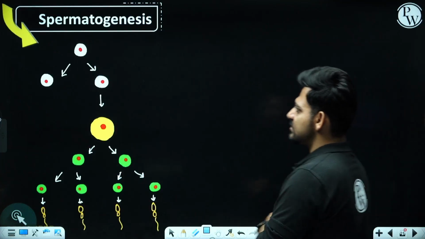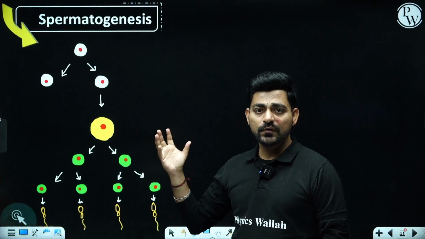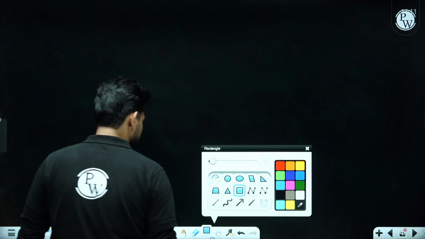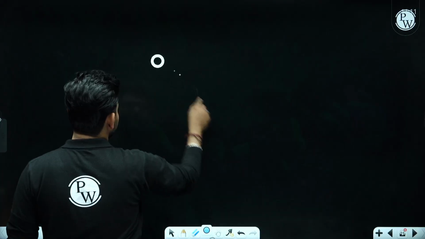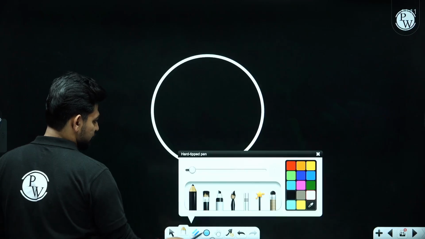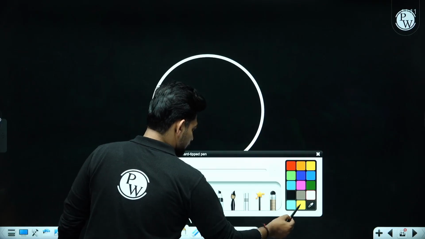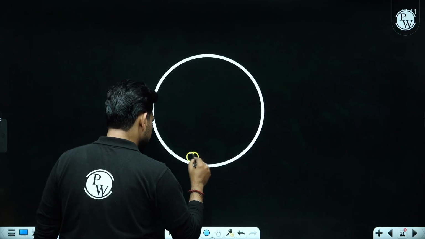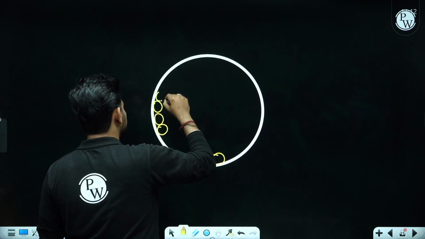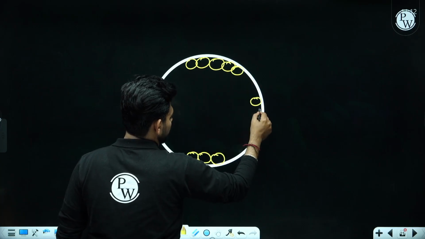Okay, now let's take a look at the process of spermatogenesis. Before starting this, we need to talk a little bit about the seminiferous tubules. If this is a cross section of a single seminiferous tubule, we are going to get a special kind of cells into this, and these particular cells are responsible for sperm production.